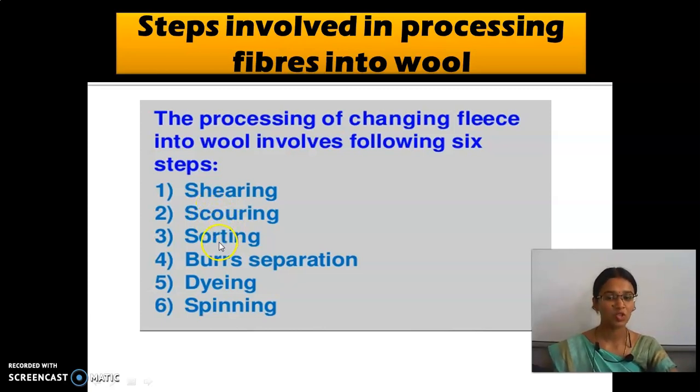Scouring, sorting, burr separation, dyeing, and the final one is spinning. The first one is shearing, that is to remove. Next is scouring, sorting, burr separation, dyeing, and then spinning. Now I will explain one by one, step by step. Are you all ready to have a look at it?